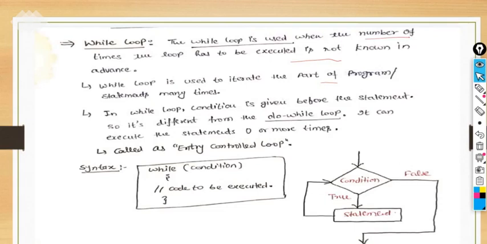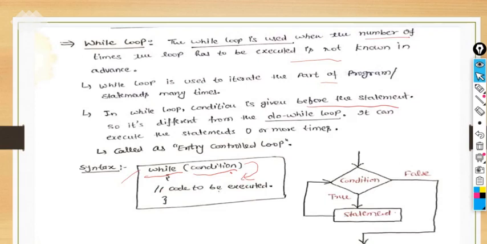In a while loop, the condition is given before the statement. Here is the syntax, and I'm explaining it with the help of the syntax. In the while loop, you write the while keyword first, then you enter the condition. If this condition is true, then only will you get the entry point here, right?